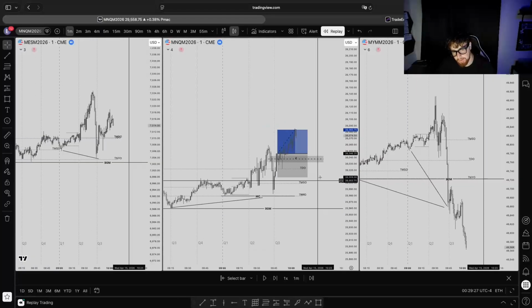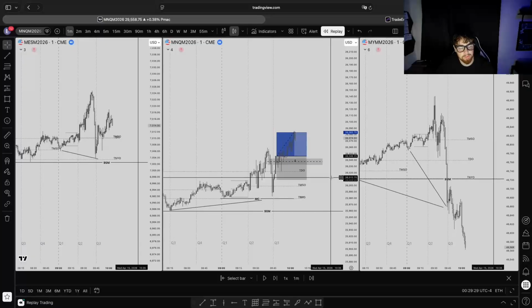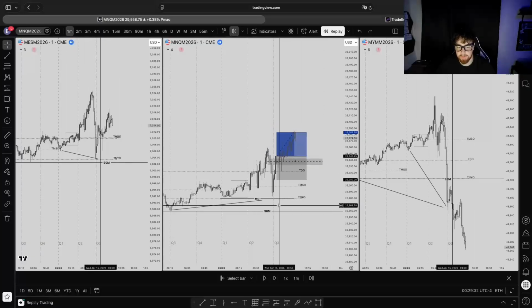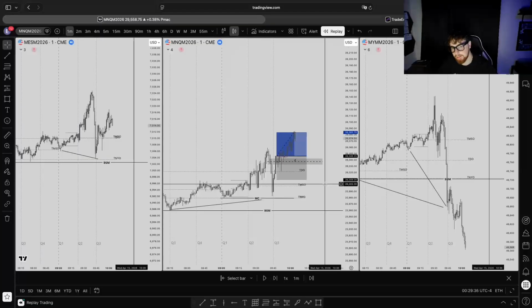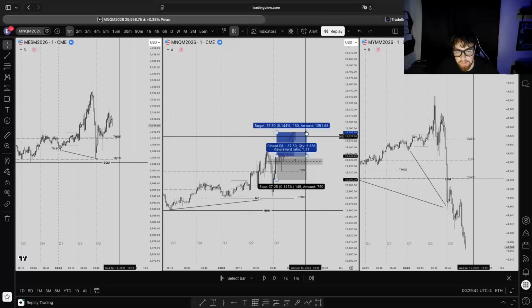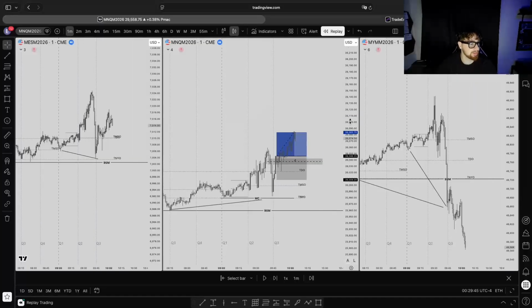We finally get it. Now we have a high time frame. Now what? We need a low time frame. So we look on the 1 minute, we look on the 5 minute, and we get our 90 or our micro. After all that, then we can start looking for an entry. It's very mechanical, very methodical. And yeah, it's the best way to trade in my opinion. At least that's what helped me become profitable.